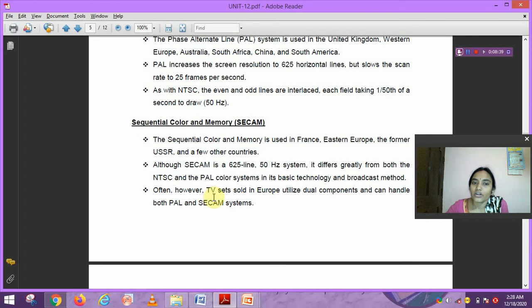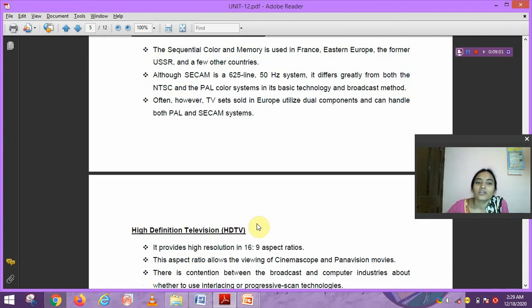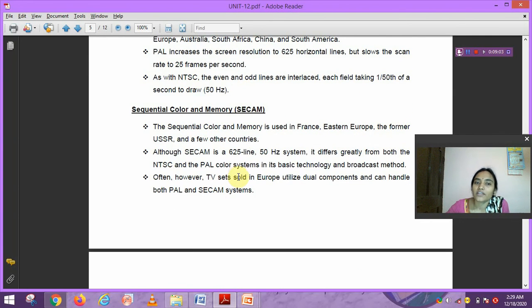Often, however, TV sets sold in Europe utilize dual components that can handle both PAL and SECAM systems. So this is the concept about SECAM.